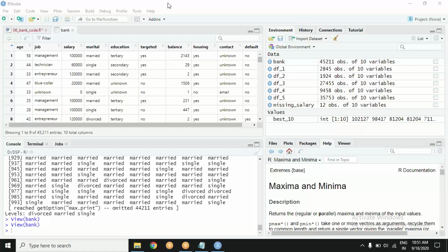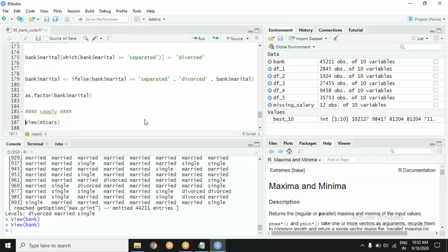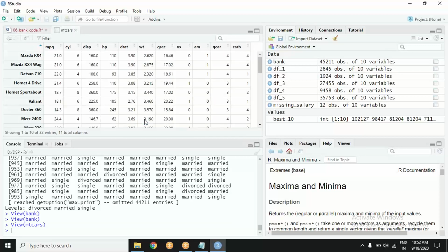Okay, well, Harika, yes, thank you for reminding me. Just after this mtcars thing, I'm coming on to that. Can you see this mtcars dataset? You can view it. You cannot click on it in the environment because it is not there, but still you can view it. What do you think this dataset is talking about?